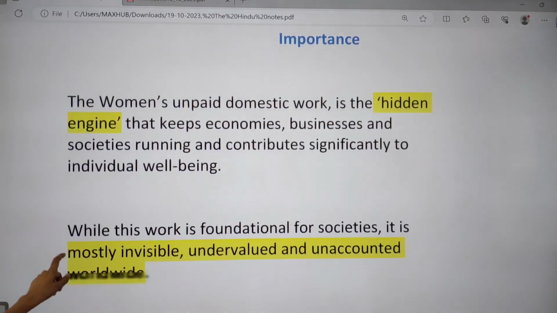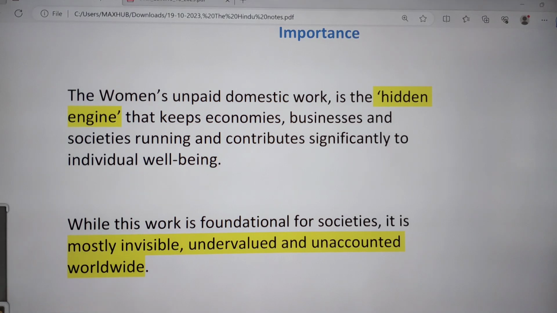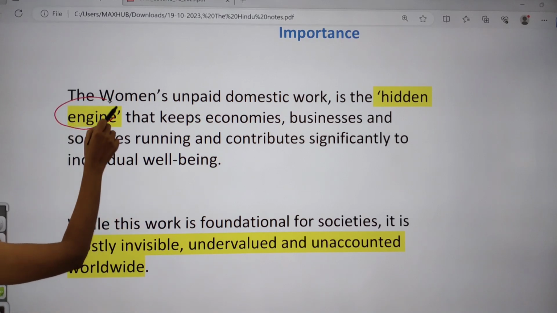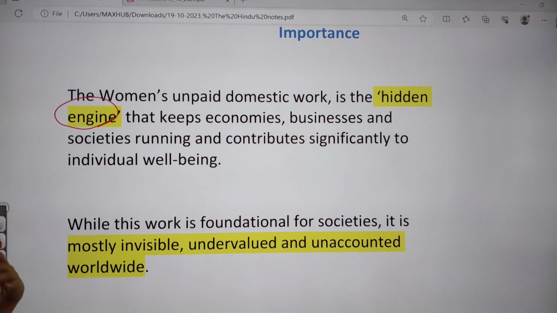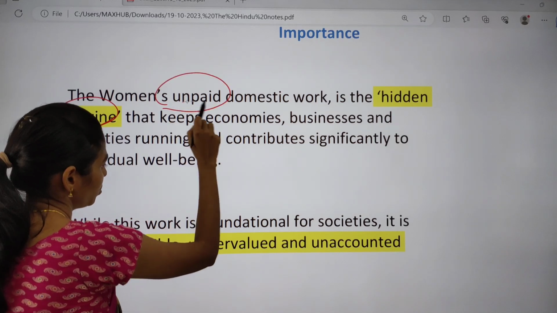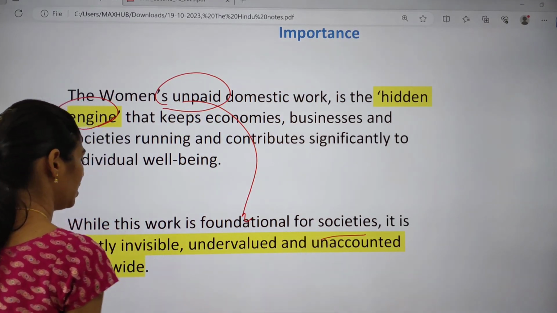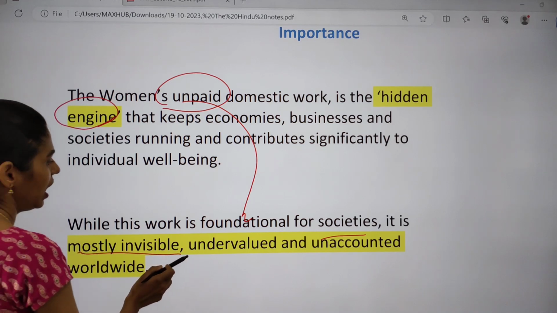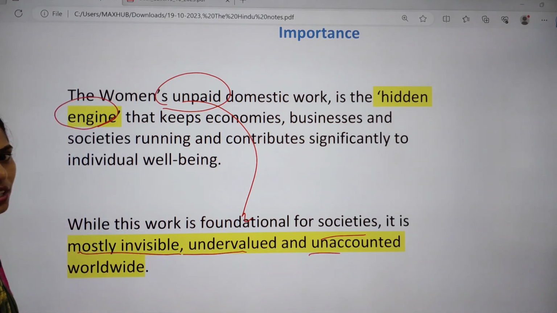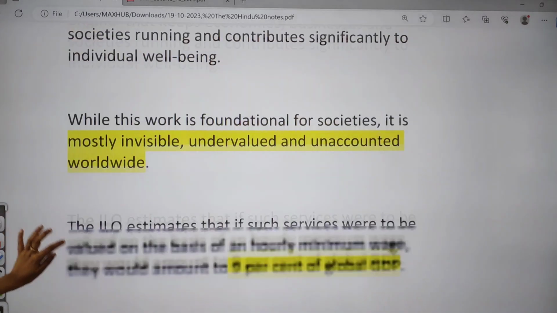And what is the importance of this unpaid work? Women's unpaid work is called a hidden engine. Because of women only, we can see economies, businesses and societies running, and they are contributing significantly to individual well-being. This unpaid work is foundational for societies, and it is normally invisible, undervalued and unaccounted worldwide. So this is about the unpaid work done by women.